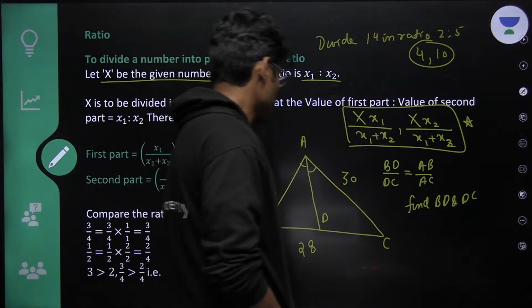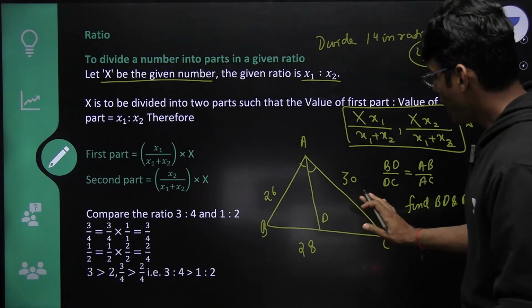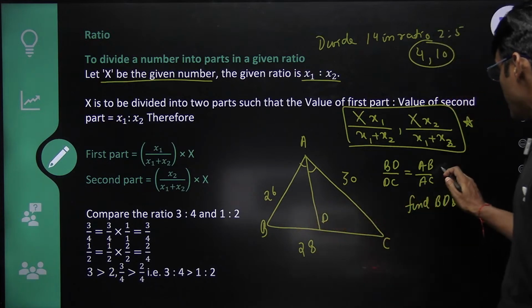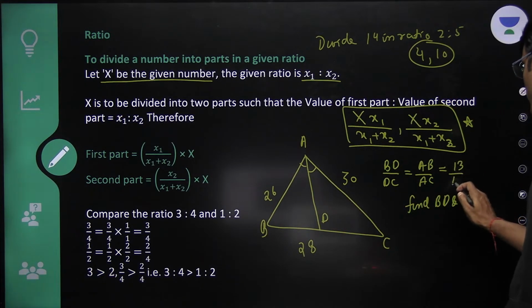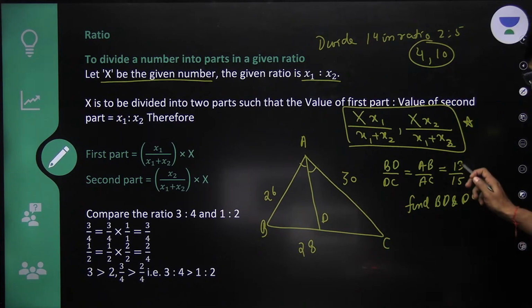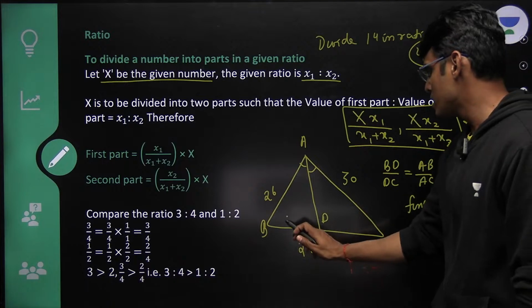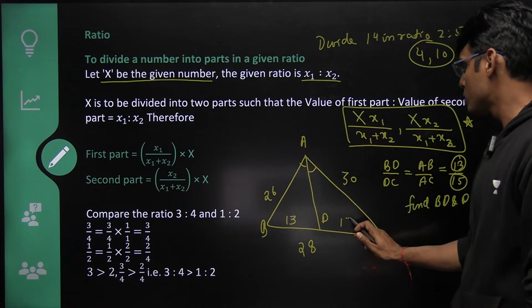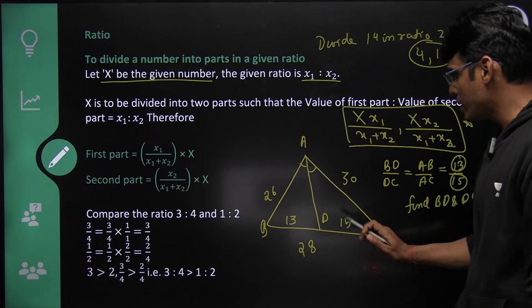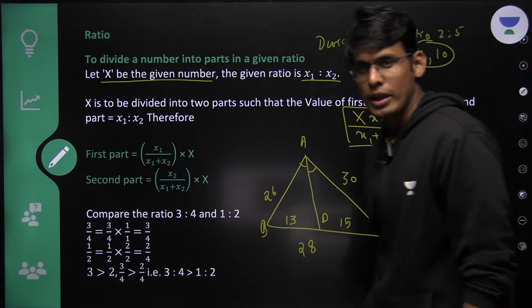Got it. Perfect. So now what I am going to do: AB upon AC is 13:15. I always make sure that the addition of these two, 13 and 15, comes out to be 28, which means essentially these are the lengths only, because the ratio is 13:15 and the sum is also 28.